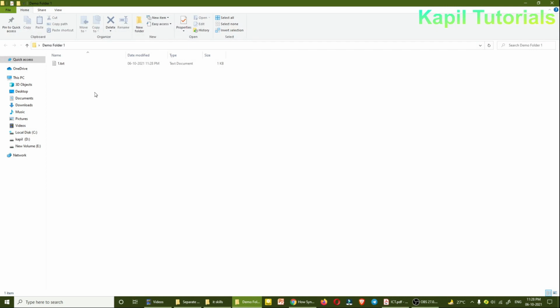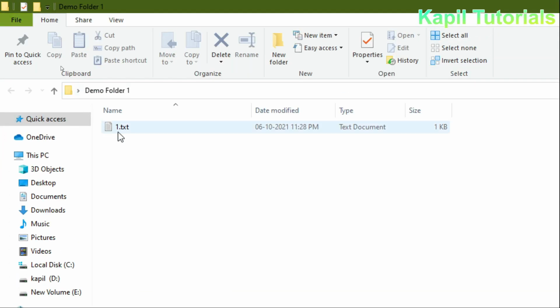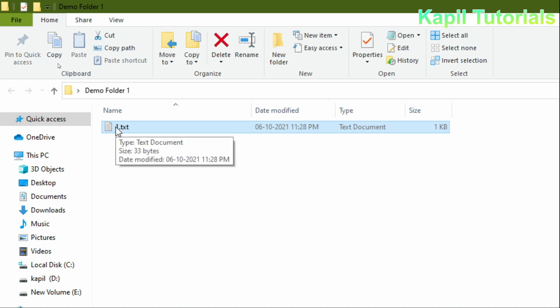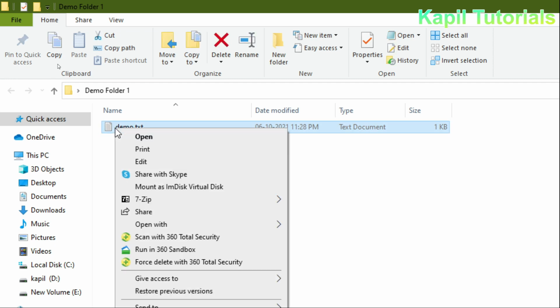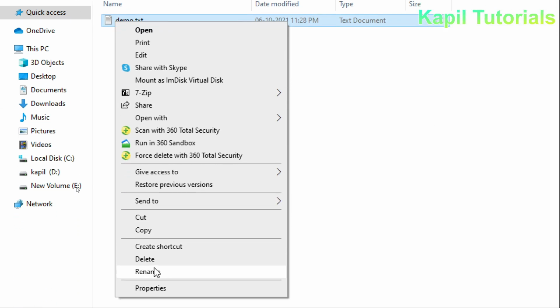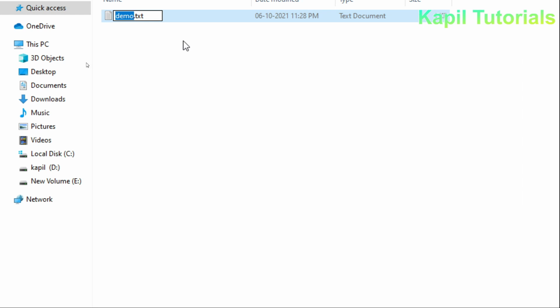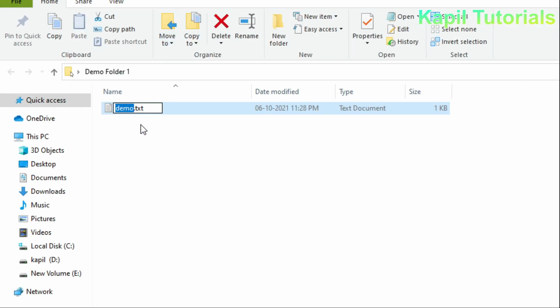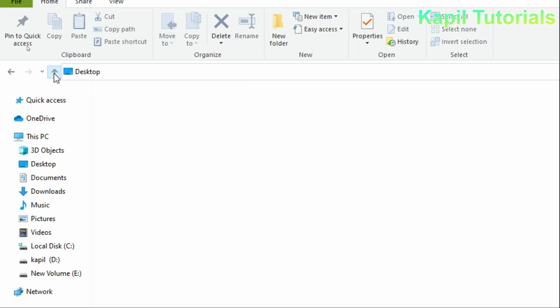Now if I want to rename this file, it is very simple. Either I can press the F2 function key from the keyboard. You could see here it's been selected, and then I can rename it, demo suppose. Or the other option is right click, and here you will find the rename option. Then also you can do the changes. So this is clear to you.